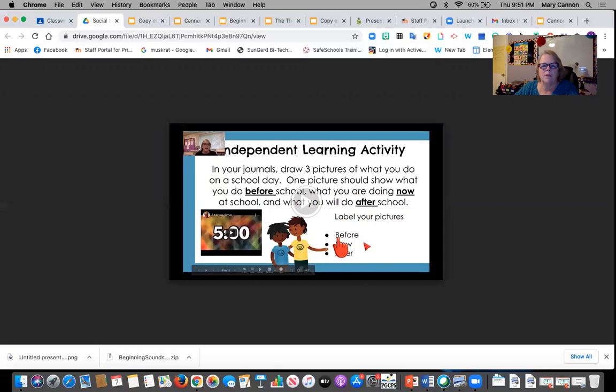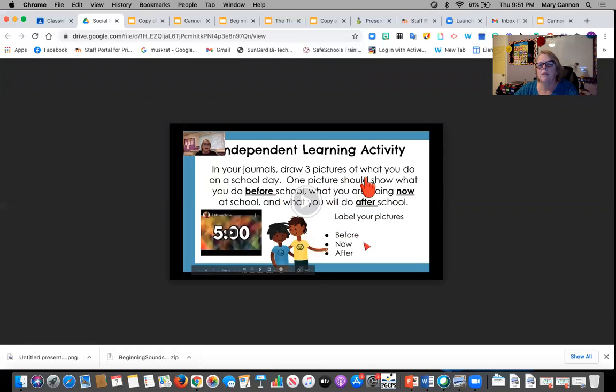So label your pictures either before, now, or after. So things that you do before school, something that you do now while you're at school, and something that you do after school. You're going to be doing that right in your journals for social studies.